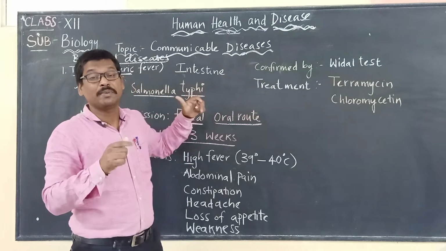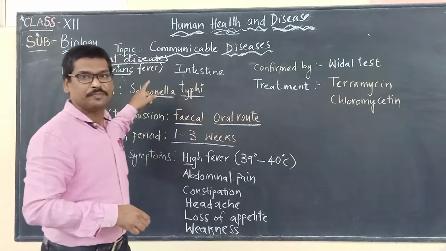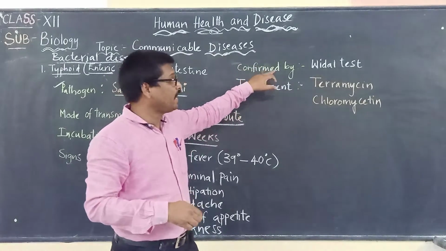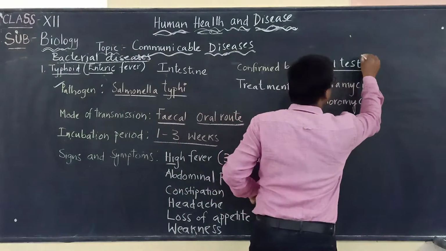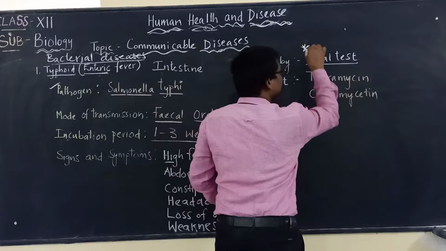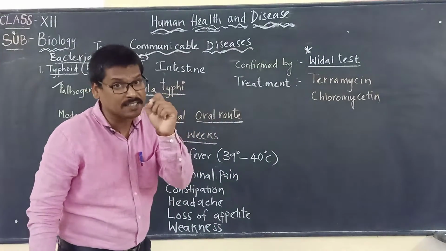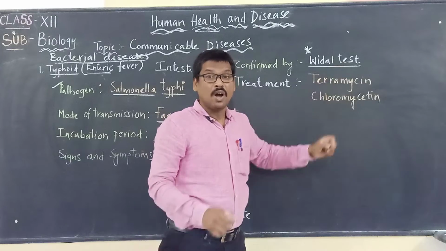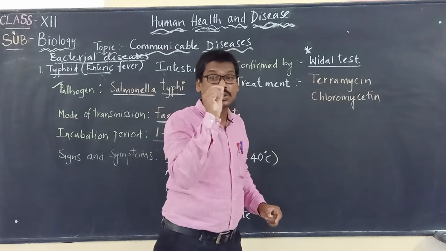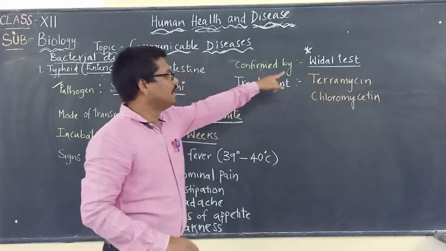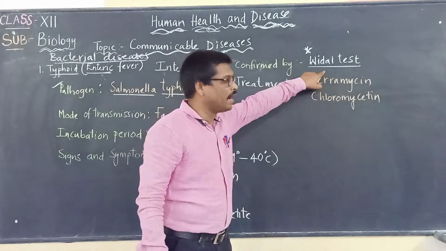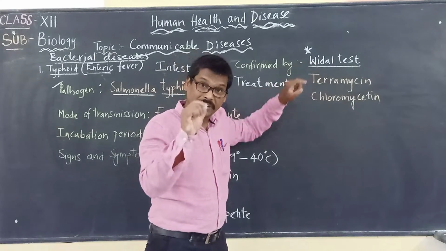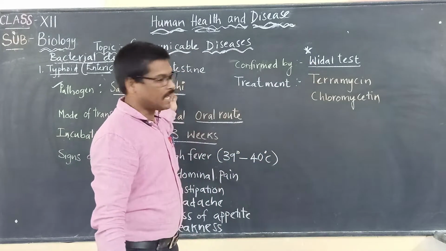So how can it be confirmed that it is typhoid that is caused to that particular individual? It will be confirmed by a test called the Widal test. Please remember, this is very important. What is the test that is done for typhoid? It is the Widal test. Name the test that is used to confirm typhoid: it is the Widal test. This is the test that will be performed to confirm that the person is suffering with typhoid.